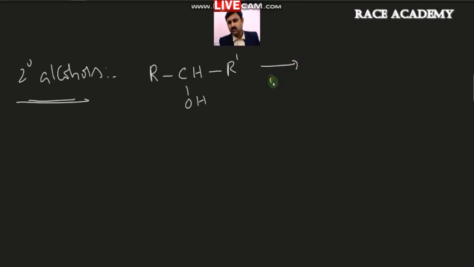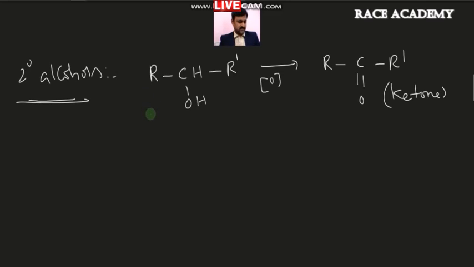And if it undergoes oxidation, the carbon-oxygen bond only loses hydrogens and it gives RC double bond O R dash. So here we got ketones in the oxidation of secondary alcohols.